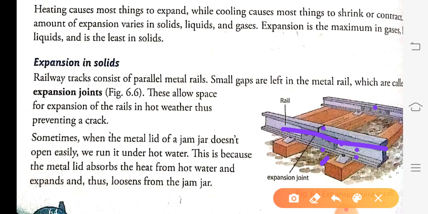This gap is called an expansion joint. Why is this gap kept? This gap allows space for expansion.